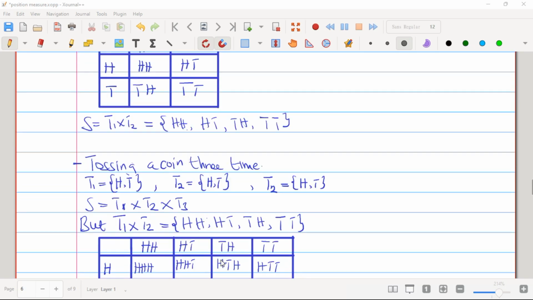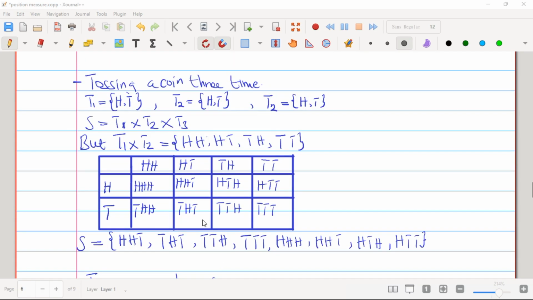Yes. So let's go to the third experiment. The third experiment says: tossing a coin three times. You should find the sample space of tossing a coin three times. The sample space for tossing a coin three times is this: head-head-head, head-head-tail, head-tail-head, head-tail-tail, tail-head-head, tail-head-tail, tail-tail-head, and tail-tail-tail. Let me show you how one can get this sample space.